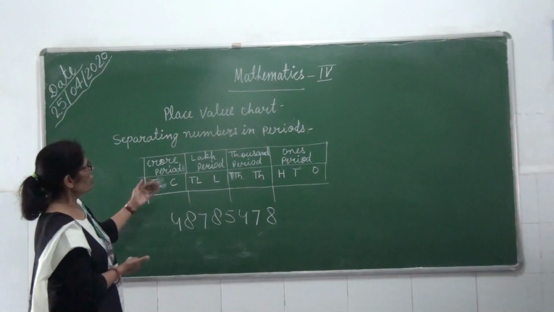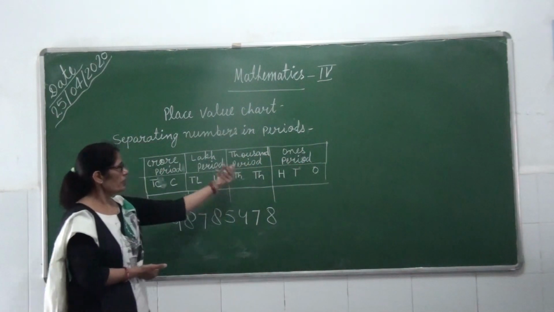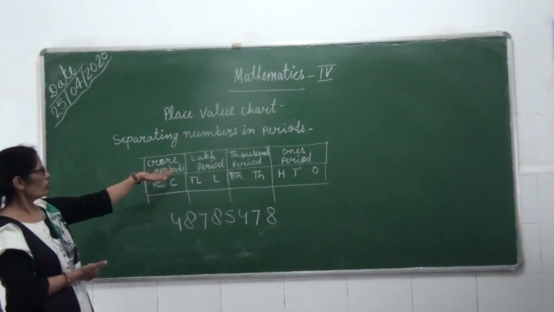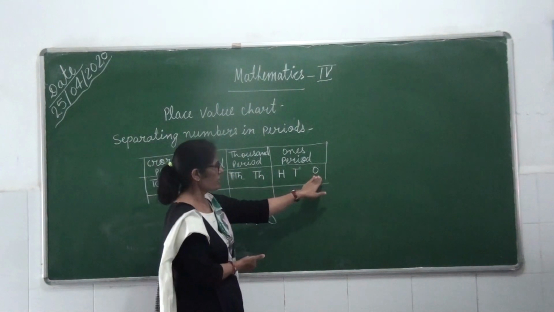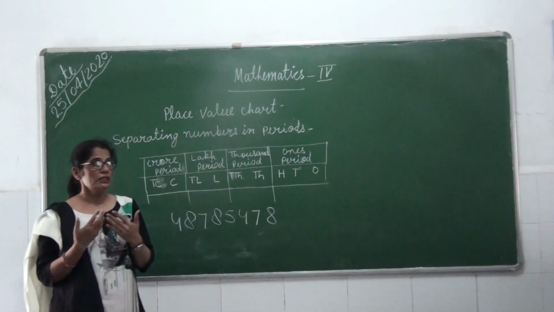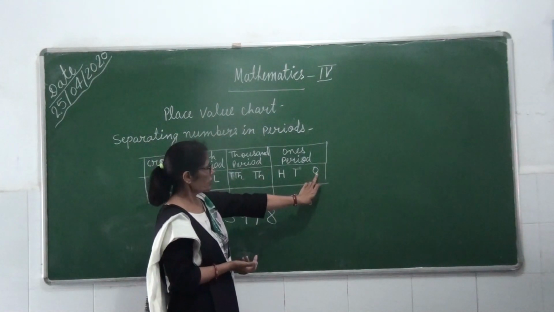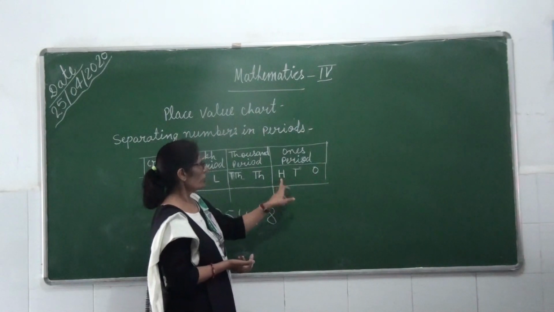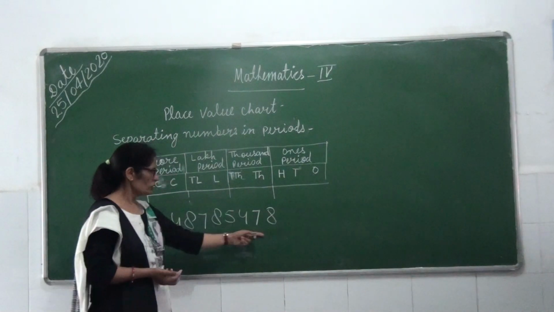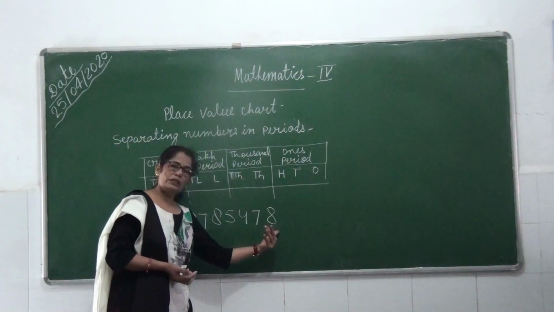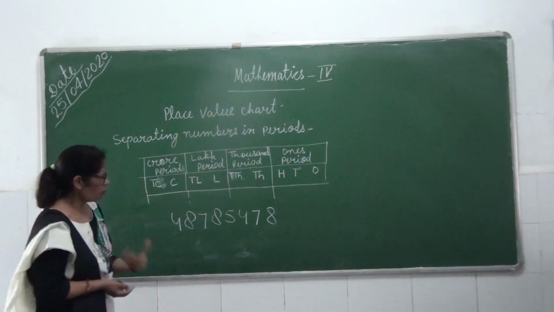Then first period, this one. Ones period is the first period. Second is thousand period. Third is lakh period. After that crore period. Then how many places does ones period have? Ones period में कितने place है? You can see here on the chart. So it has 3 places. 1, 2, 3. Then we will count from here, the smaller number side, from right to left. We will count the numbers.